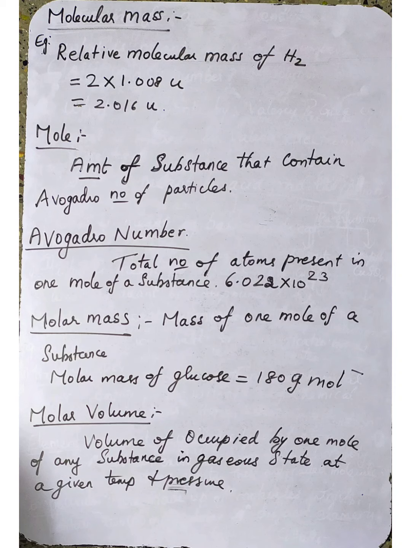In the hydrogen molecule 2 hydrogen atoms are present, so 2 times 1.008 U is equal to 2.016 U.